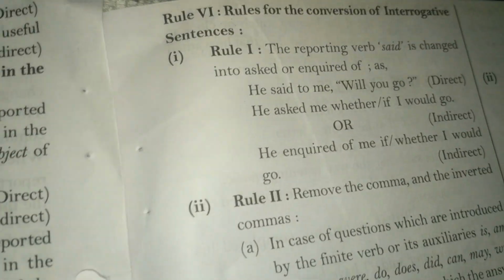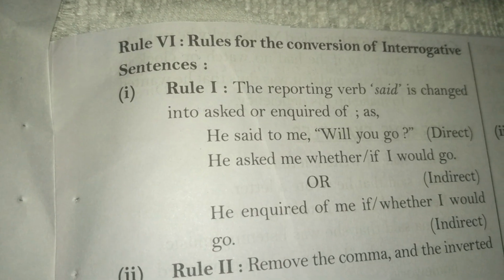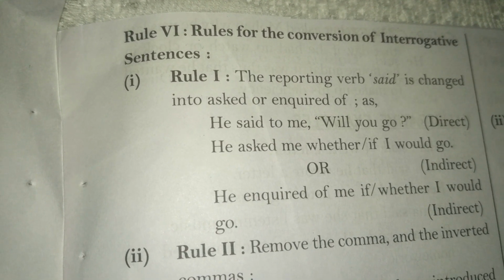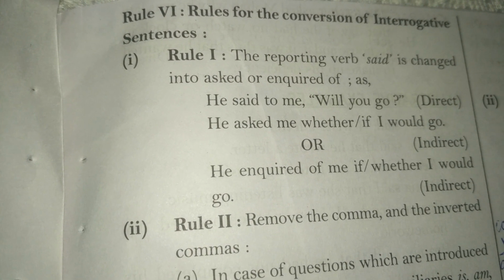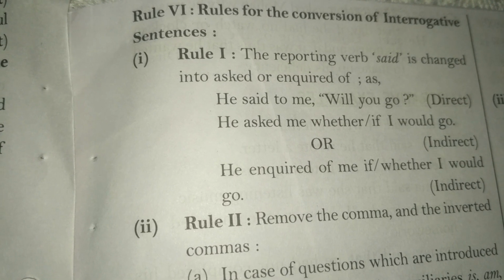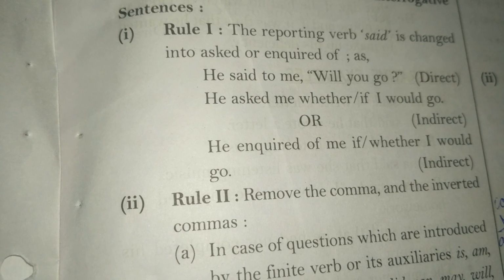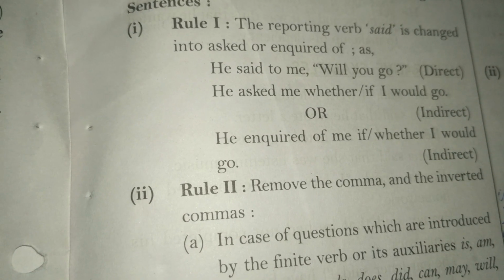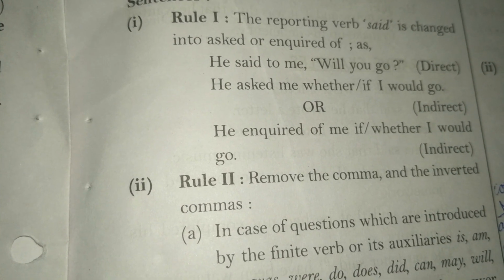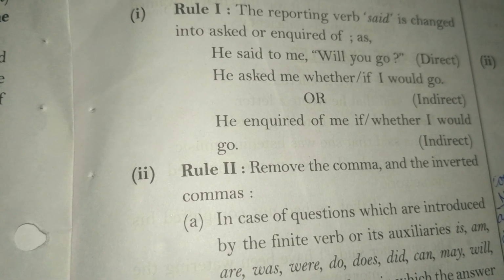Now the next rule is the rule for the conversion of interrogative sentences. Now, how will we change interrogative sentences? Rule 1, the reporting verb said is changed into asked or inquired of, as he said to me, "Will you go?" He asked me whether I would go. So it will change. Here we will not use that, we will use whether or if. Any one of our choice we can use here.